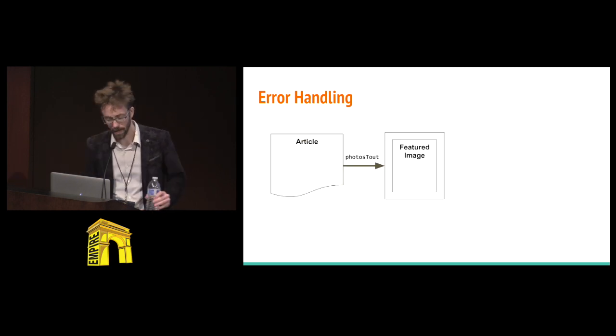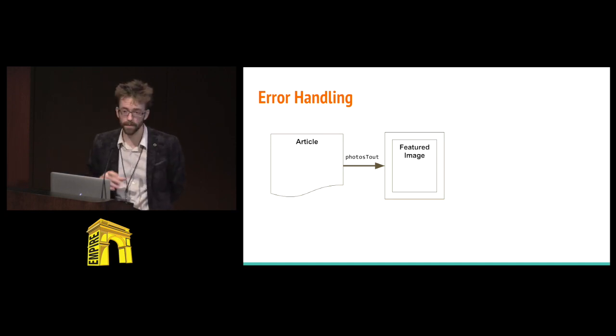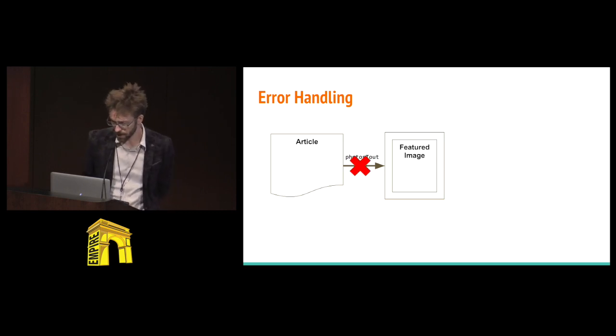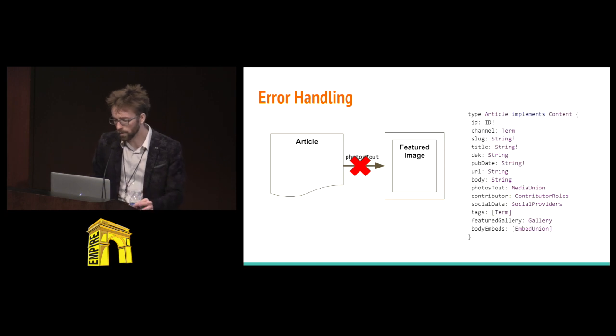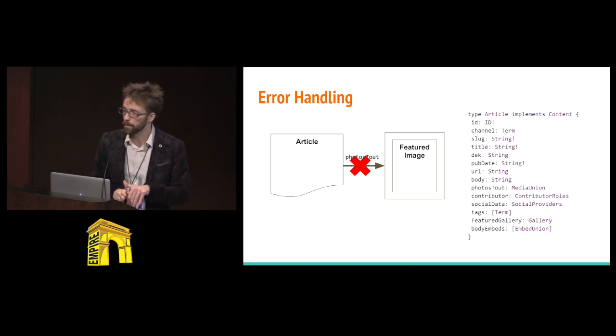What about anything short of that? So in this situation, this is a very simplified version of our content. We have this named arrow that we call photos tout that links a featured image to an article. What happens if this is busted? Well, it's actually cool because in our schema here, it's not indicated as non-nullable, so we should still be able to render this. We've also looked at the spec and said we're also supposed to log an error.